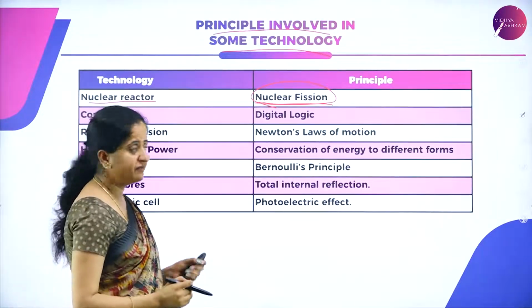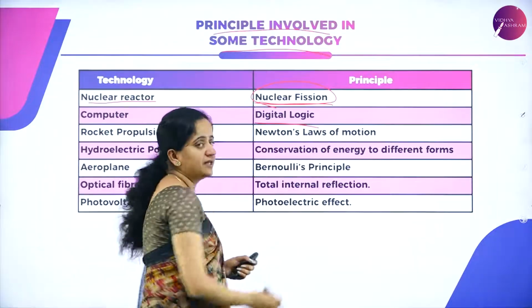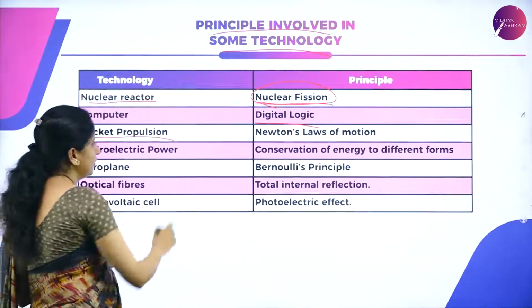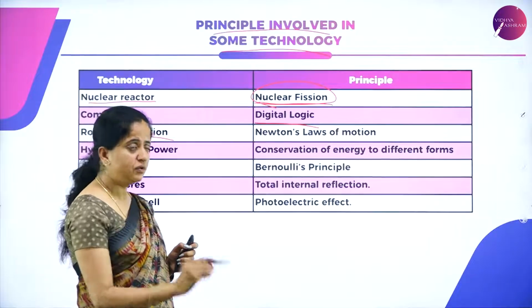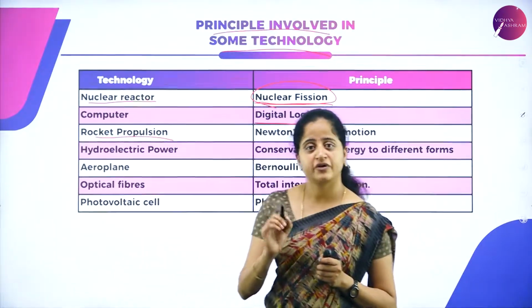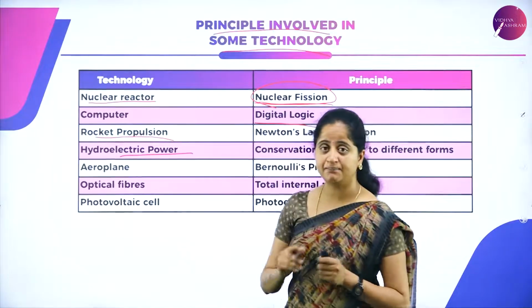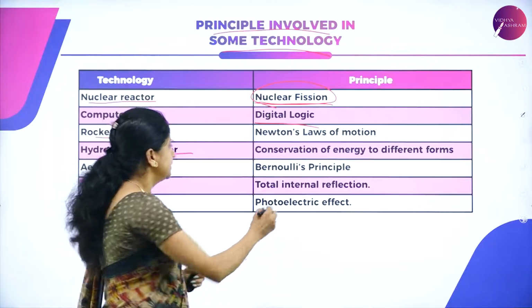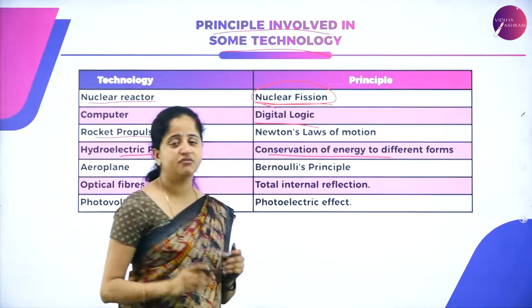We are all familiar with computers. The principle behind the working of a computer is nothing but digital logic. Next, we have rocket propulsion, where Newton's laws of motion are applicable. And hydroelectric power, where the law of conservation of energy applies to different forms of energy.